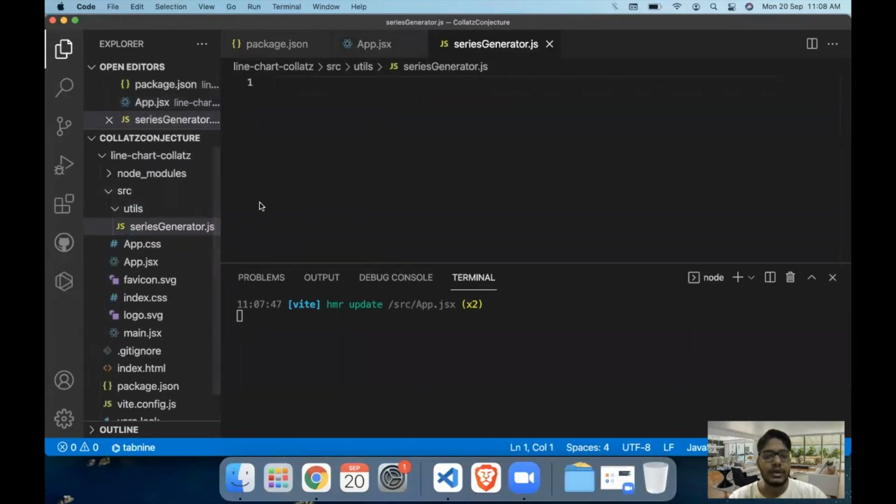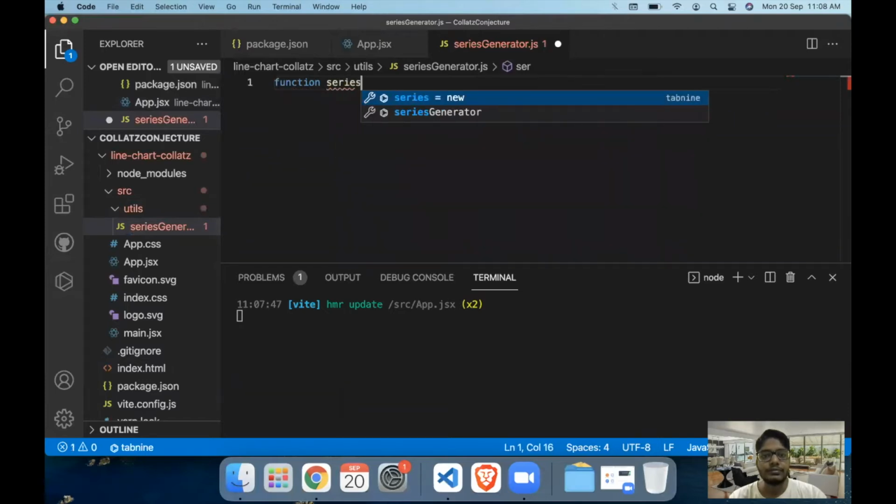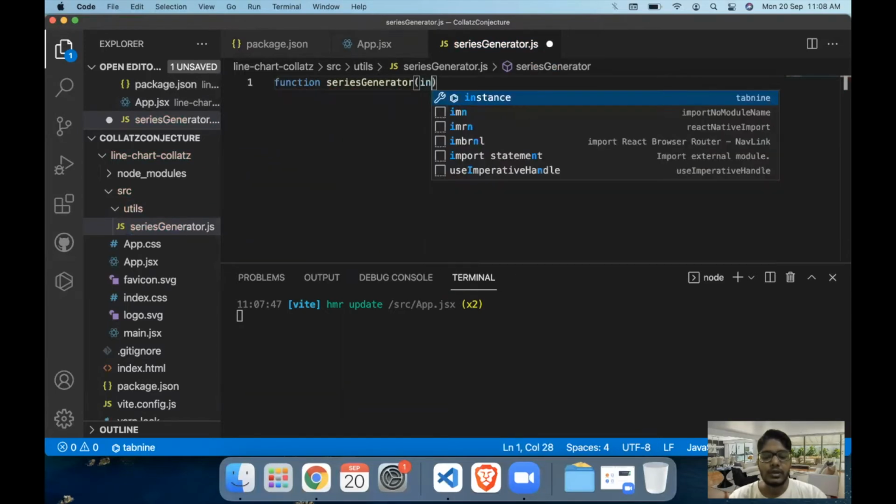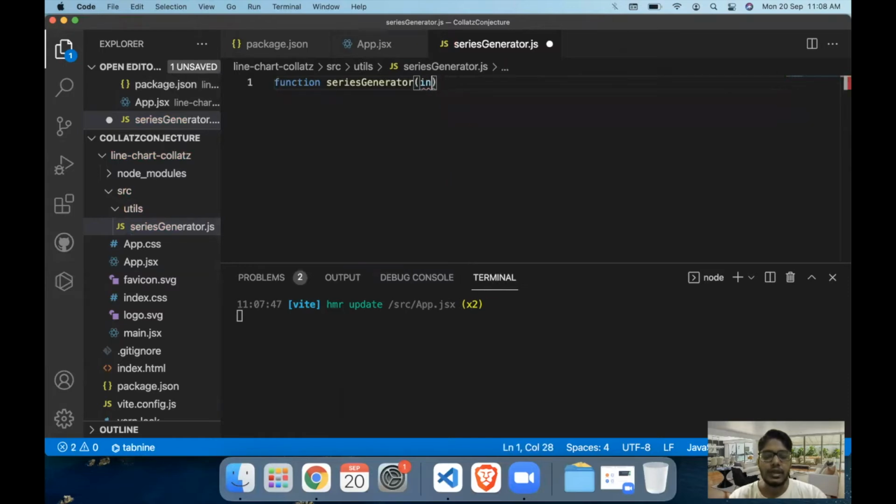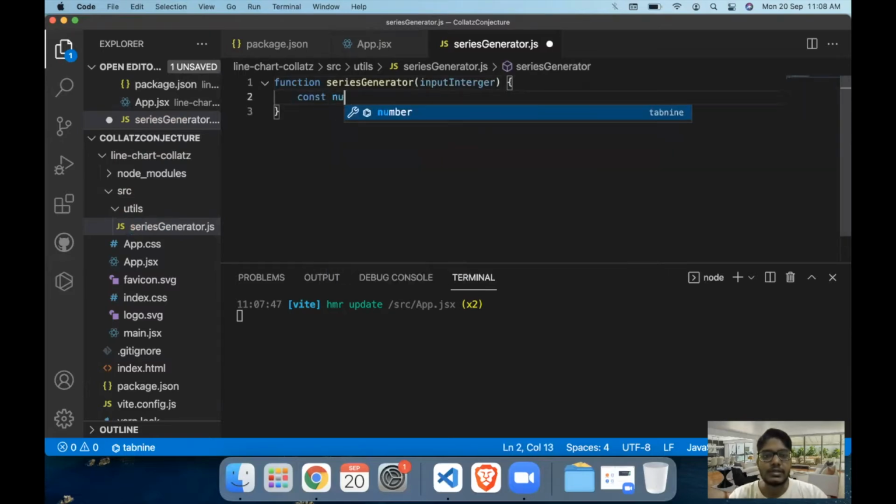So we are going to create a function called seriesGenerator. This is going to take an input integer, for example 5 or 10 or any integer that we want, and it is going to return an array of numbers containing the entire series. Since we are dealing with a series, we will have to declare a number series, or Collatz series if you want.